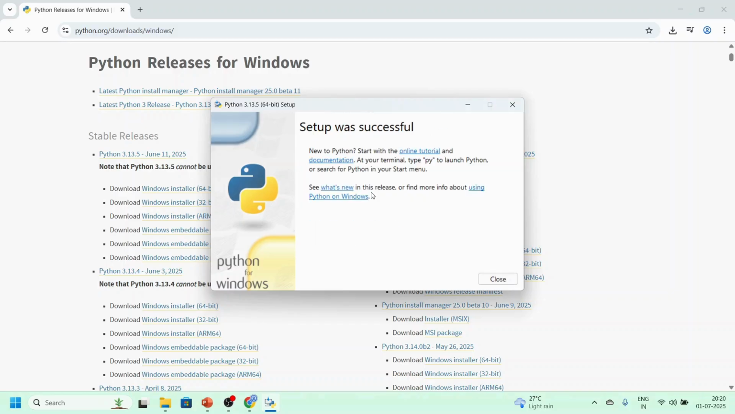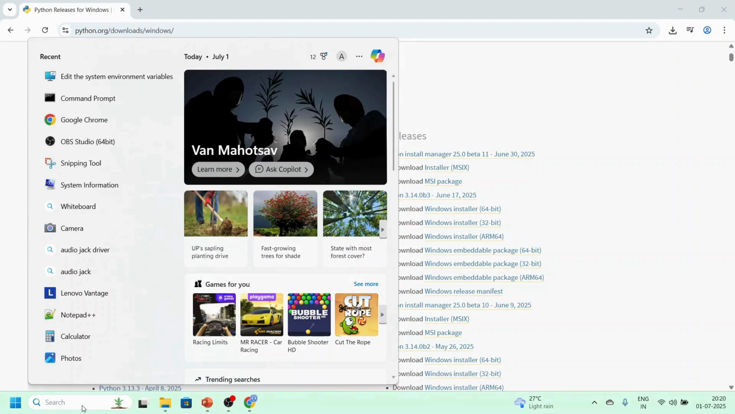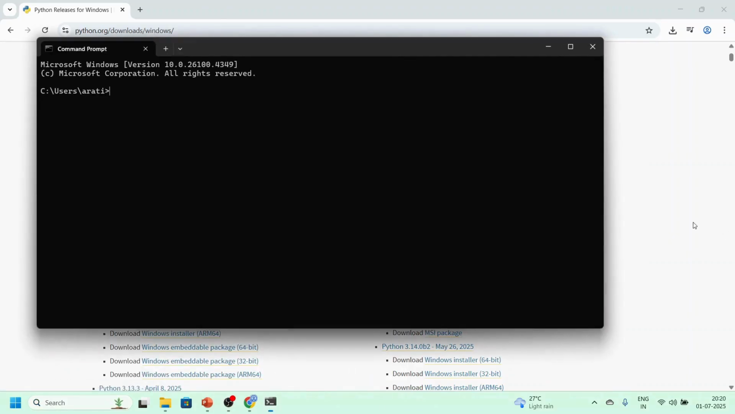After Python installation is complete, if we want to verify the Python installation, we can simply type the command python space double hyphen version in the command prompt, and we will get the version as the output. In this case, we are getting 3.13.5.